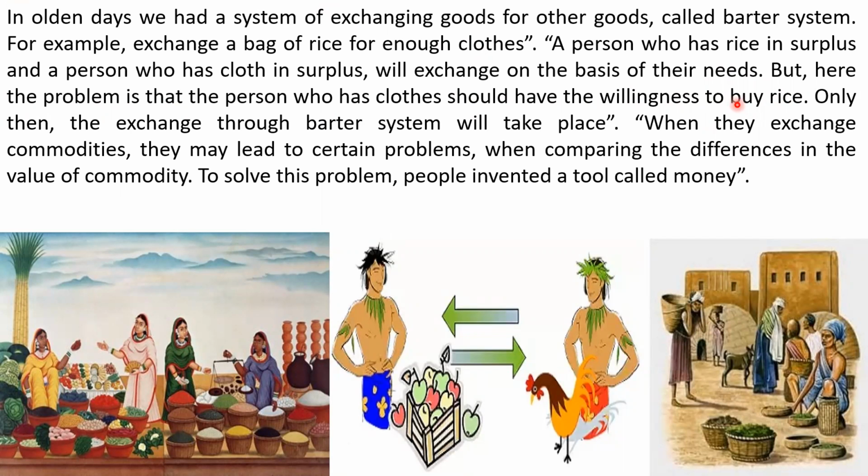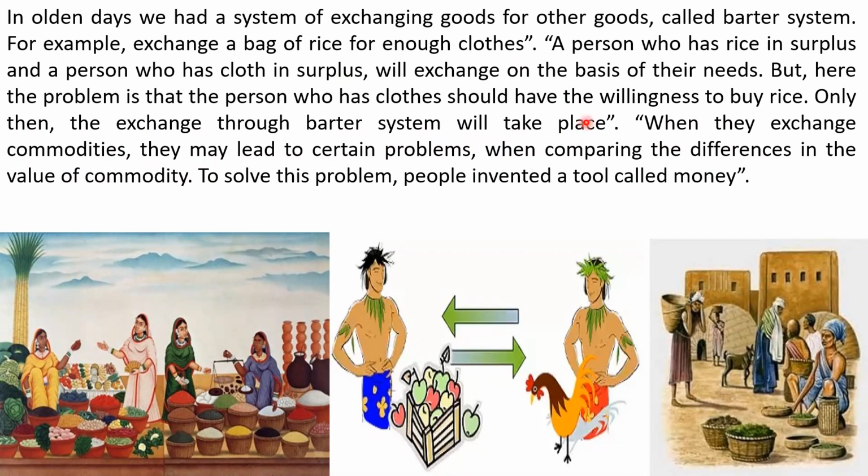So there arises the problem. Only then will the exchange through the barter system take place. So when they exchange commodities, meaning things, it may lead to certain problems when comparing the differences in the value of commodities. To solve this problem, people invented a tool called money.